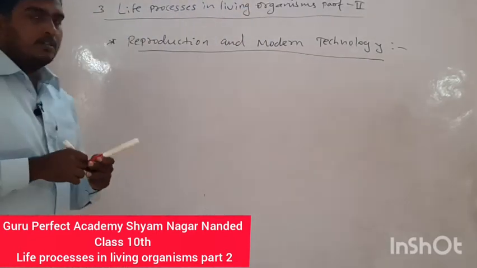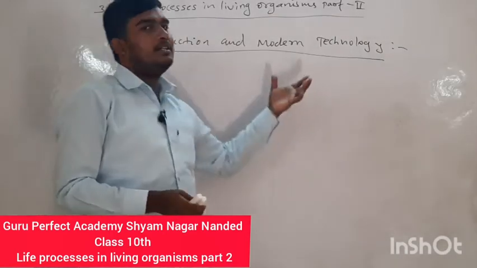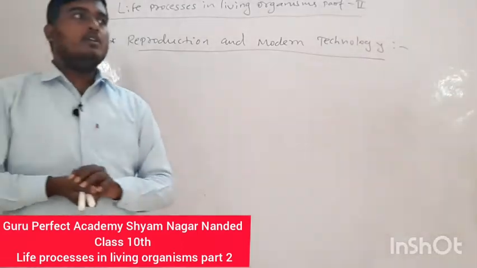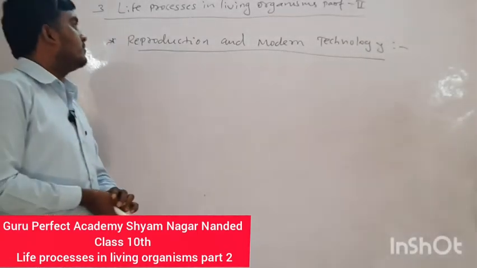How the modern technologies are useful to the process of reproduction, that we have to learn.